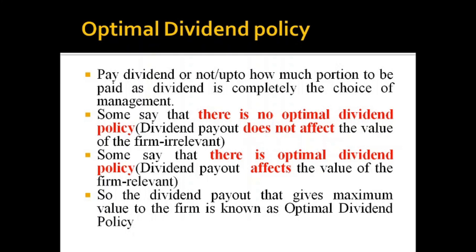So considering the second part, that there is an optimal dividend policy because the dividend payout affects the value of the firm, that means the dividend policy is relevant. Considering that part, we can say that there is an optimal dividend policy, and optimal dividend policy is a policy in which a company pays a particular dividend payout that gives maximum value to the firm. That particular dividend payout is known as optimal dividend payout, or that kind of policy that gives you maximum value to the firm is known as optimal dividend policy.